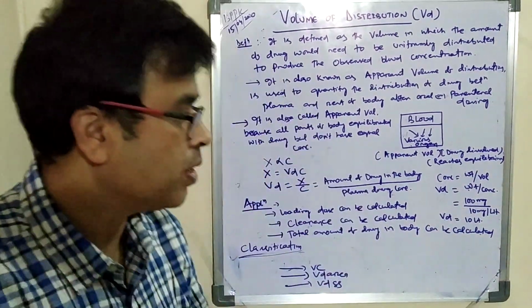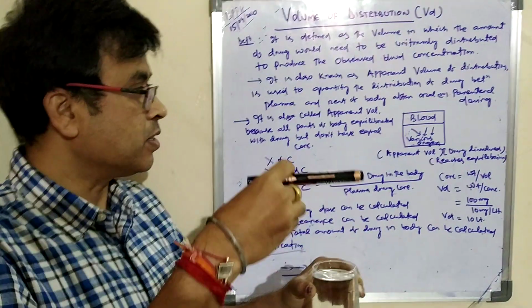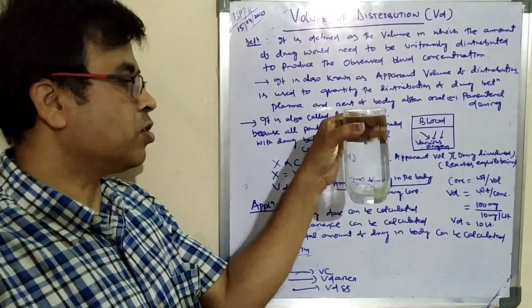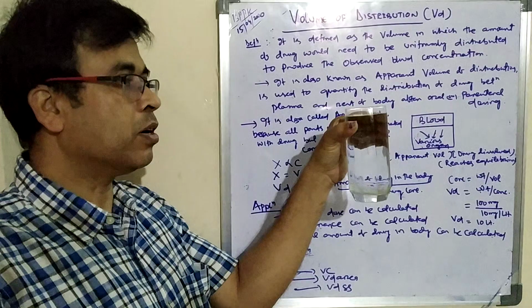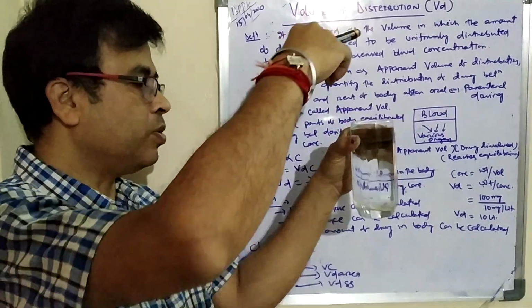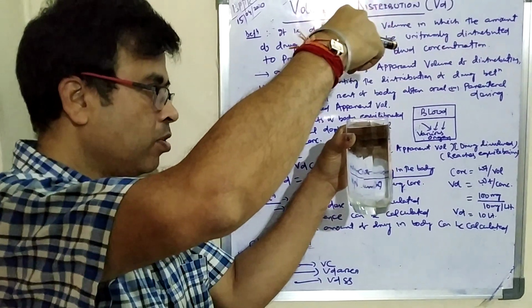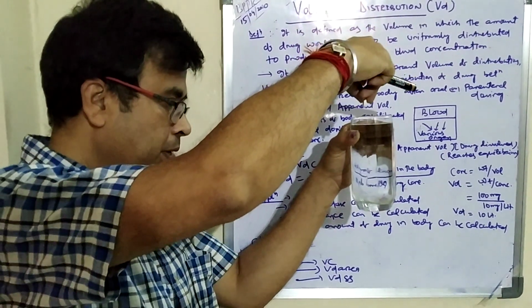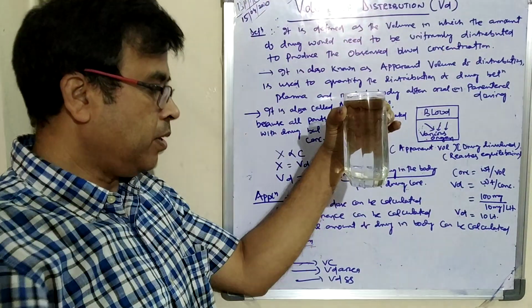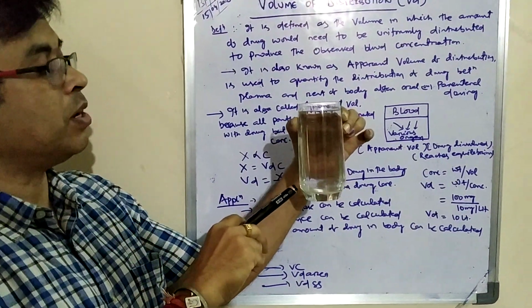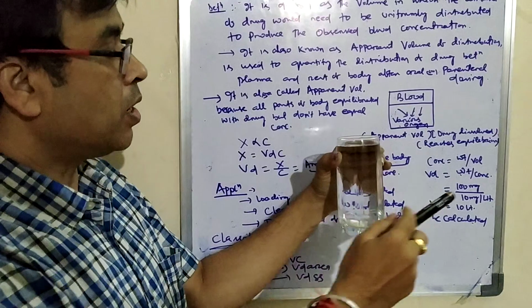I will show you an experiment on the volume of distribution. This is one of the compartments, called a blood compartment or a plasma compartment. In these cases you take the drug by injection, by oral route or parenteral route. Then your drug will go and be distributed. After some time, what will happen here? The drug will reach equilibrium.